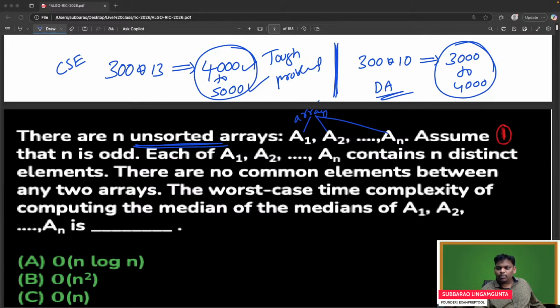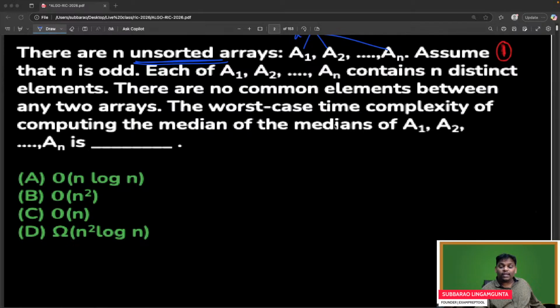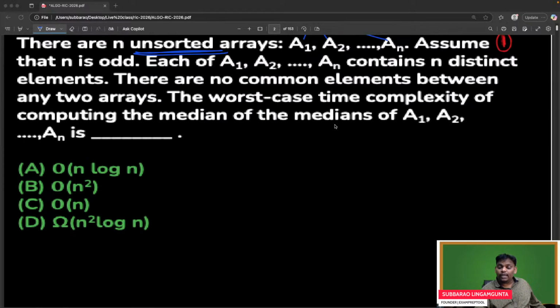Let's see how many people will give an answer for this. Everyone try this. There are n unsorted arrays. Remember, n unsorted arrays, A1 to An. So let's try this one. This is one unsorted array.